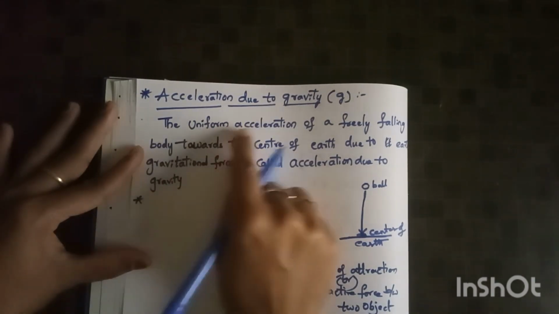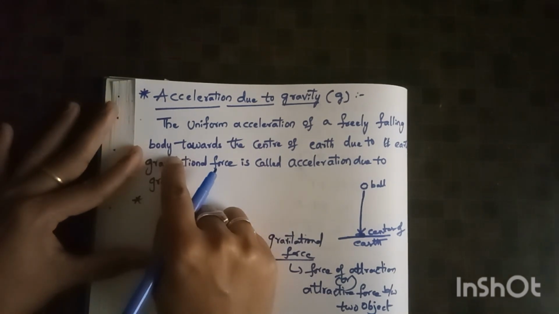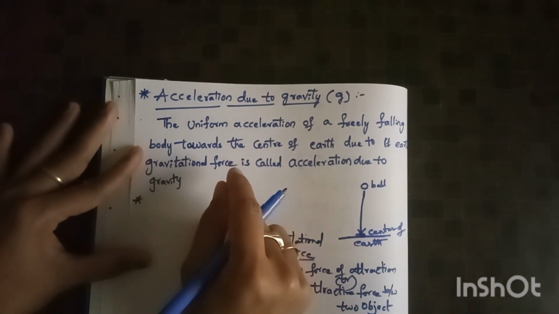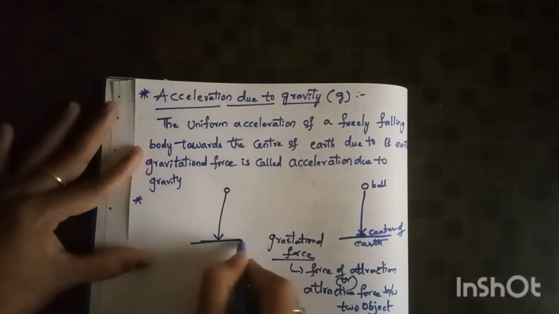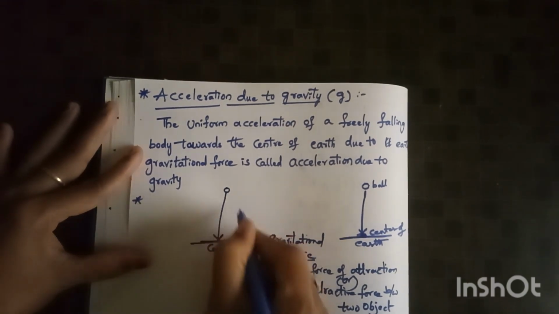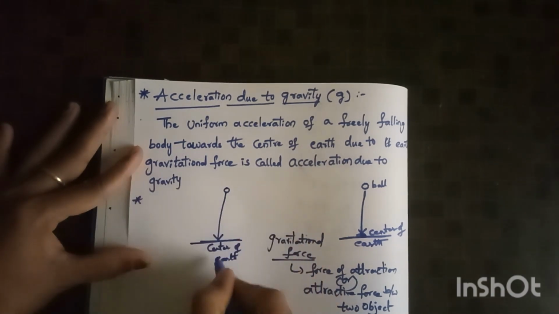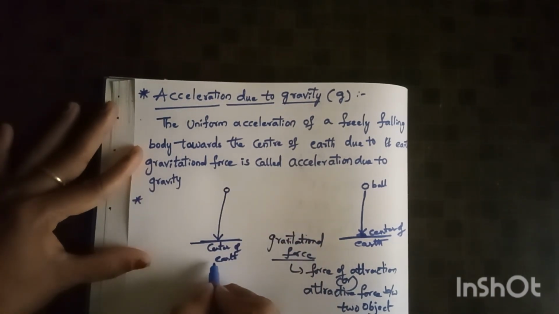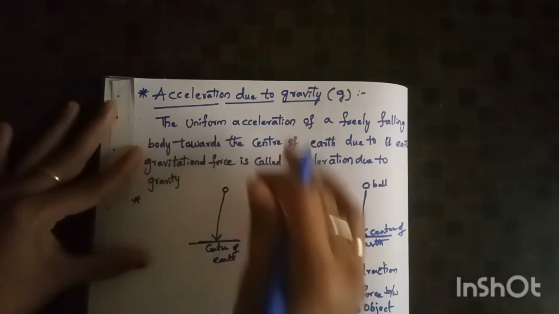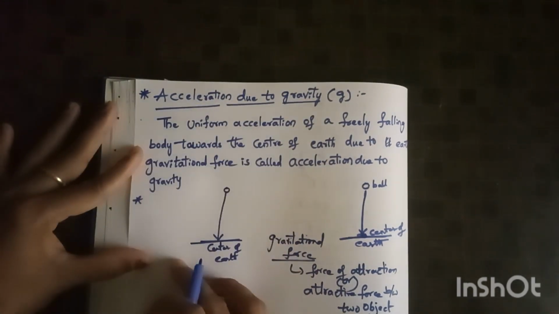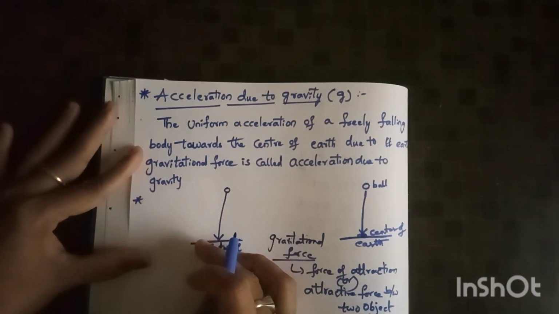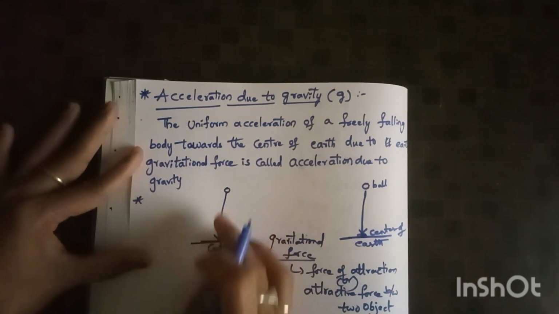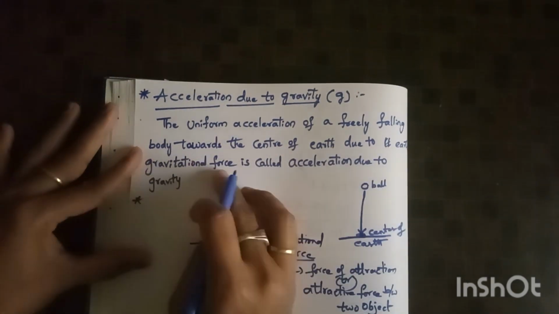See here, for any freely falling body, suppose an object is falling freely downward, its acceleration is always directed towards the center of the earth. That object has a uniform acceleration. Any freely falling body always falls with a uniform acceleration towards the center of the earth due to earth's gravitational force.